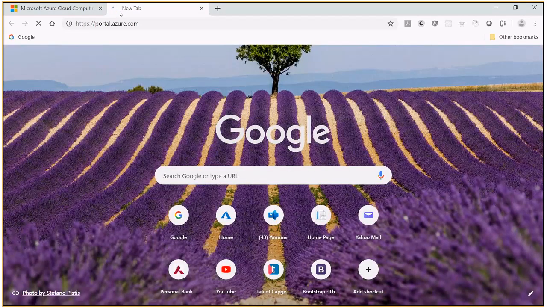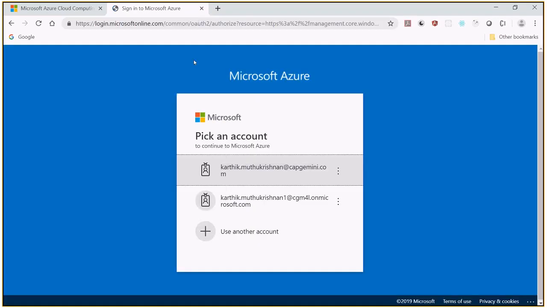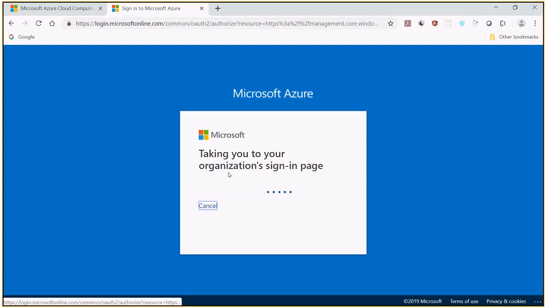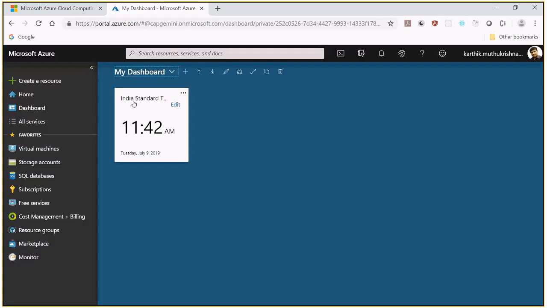When you type portal.azure.com, it will ask you to sign into Microsoft Azure. I'm just going to sign in with my Capgemini email ID. Since I have a Visual Studio subscription, not only me, everyone who has Visual Studio can log in using their Capgemini email ID. Don't go with your GE email ID and all those things. Try with your Capgemini email ID if you have a Visual Studio subscription.